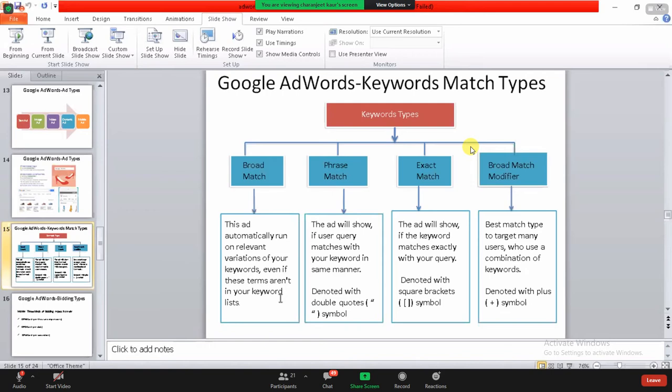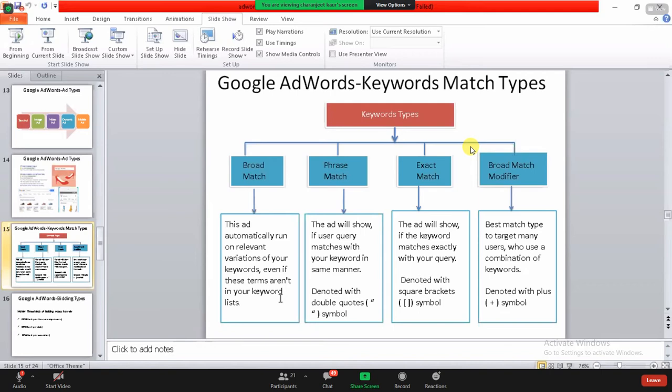Now phrase match: if somebody searches for top 10 digital marketing institutes in Delhi NCR, and you have used this phrase in your blog post or in your website, it might show your website in the search engine, and with the description they'll highlight that particular section from your blog post or website wherever you have mentioned it.